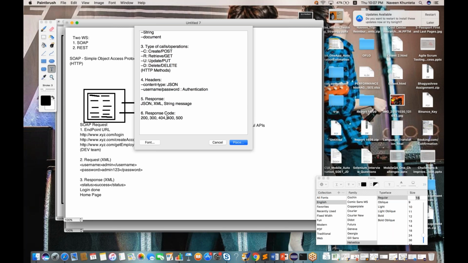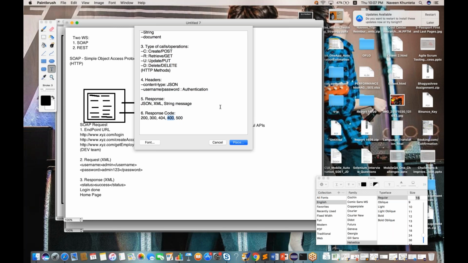500 error means the server is down. Let's say the machine server is down, or some maintenance work is going on. Immediately we will get a 500 error, because the server is down and not responding. In that case, we will get 500.